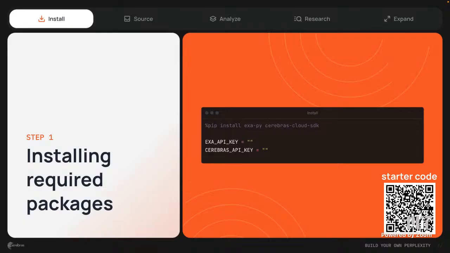All right, can I get another show of hands? Everyone have both API keys? I'll give it a few more minutes.